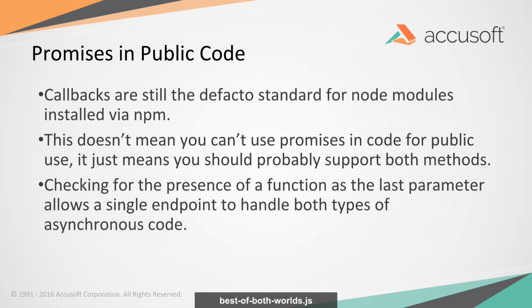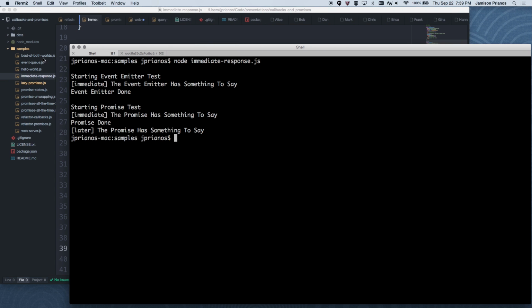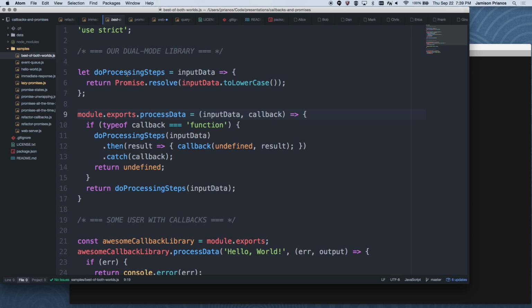Best of both worlds. So this is our library. We have some function that does basically nothing. It turns its input to lowercase. But we're using promises. So in our library, and the assumed hundreds of other functions we have, we're using promises to make nice clean code. And then finally, at the very end, when we actually export this thing out to the public, we take the input data and a callback. If the callback is a function, we run it all and we respond with the callback. If we get an error, we catch it and send it to the callback as an error. So this right here wraps our promise chain and returns it back out as a callback if the person wanted that. If the person doesn't give us a function, so chances are this is undefined, we simply return the promise.